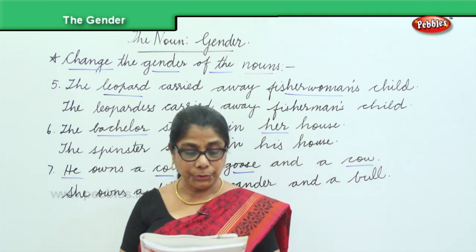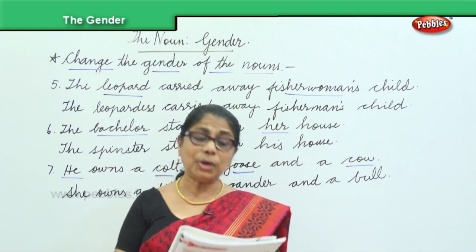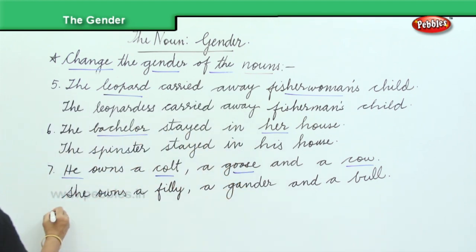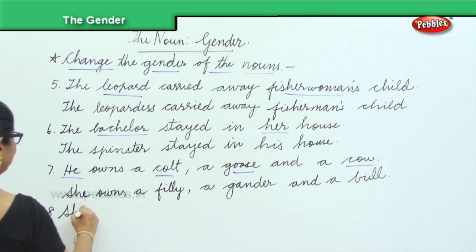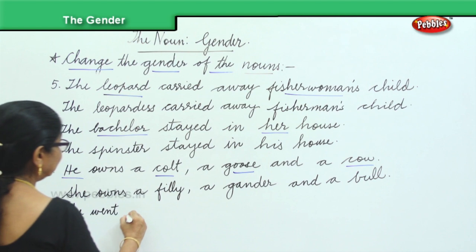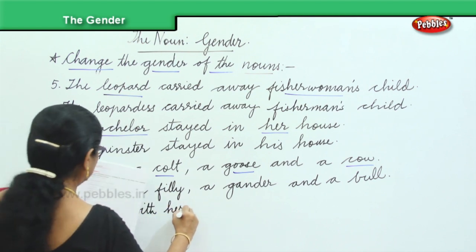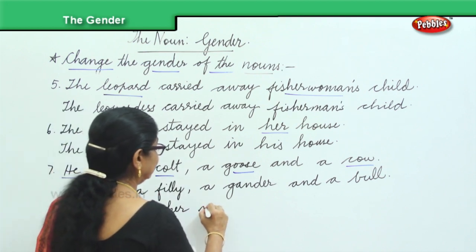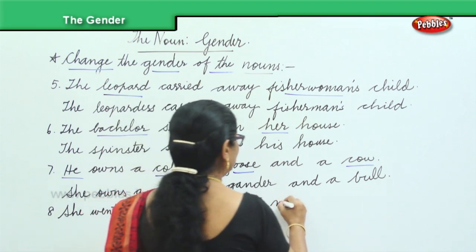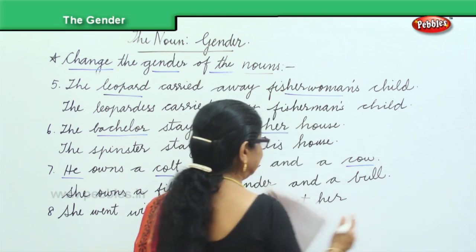Another sentence we need to do. She went with her mother to meet her mistress.